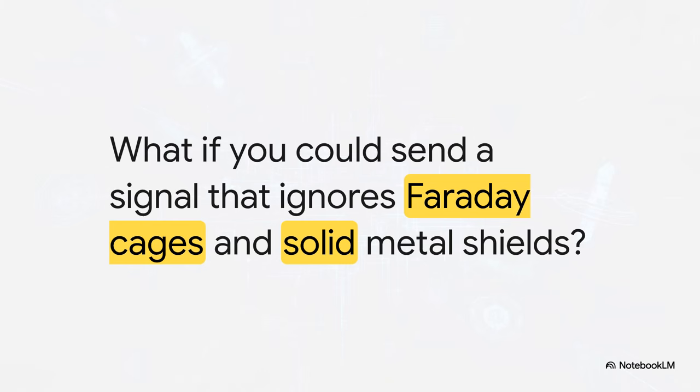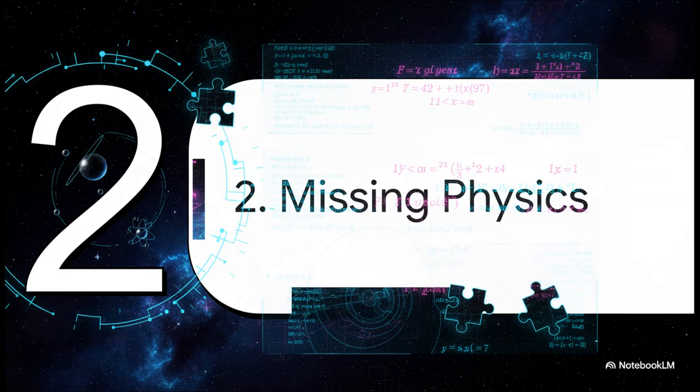But what if a signal existed that could completely ignore those shields? This isn't just speculation, by the way. It's a direct consequence of the physics we're about to unpack. So, how on earth is this possible? Well, it all comes down to what's missing from our standard textbooks. Let's call it the case of the missing physics.